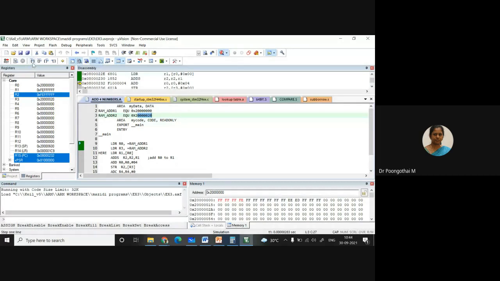Okay. After adding 0 plus this particular value, R2 holds the first addition result. And next, it's pointing next address 4. Okay. So next data byte is fetched. Okay. Performing the addition, your R2 holds this particular value. Okay. So perform sequential. Look at the R4.